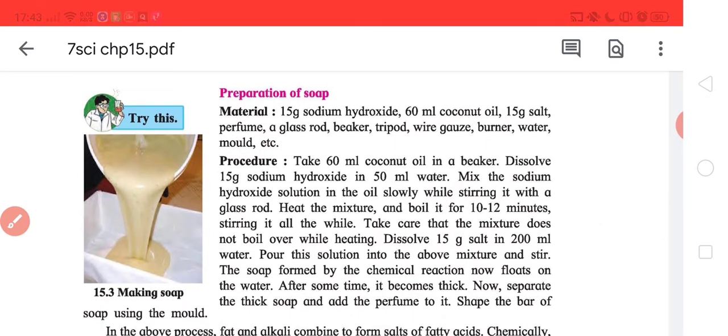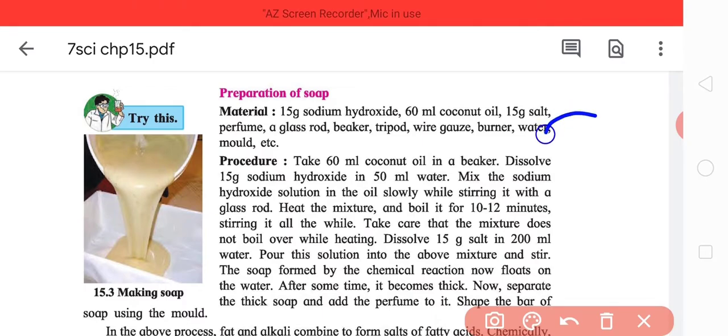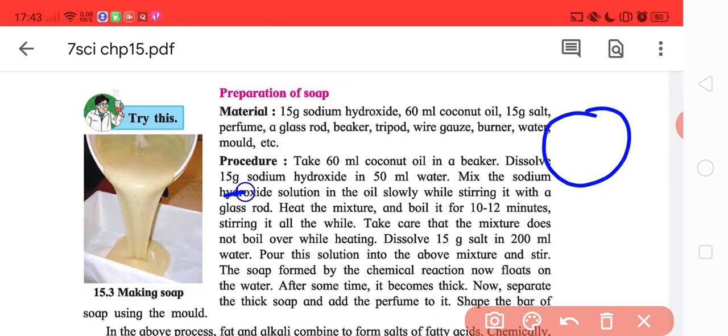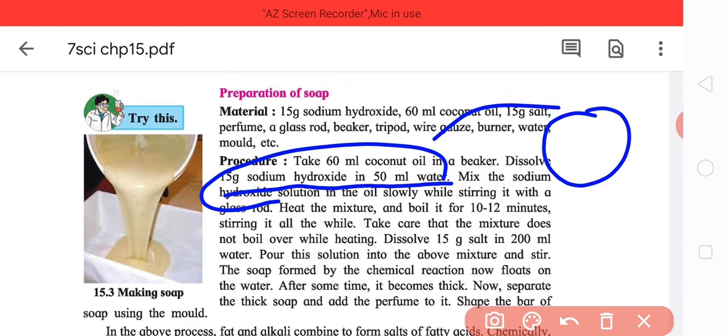You can read this yourself. No, I think I should explain whatever I can. Basically, you take some oil and dissolve some sodium hydroxide in water to create a solution. Now when we have made the solution, put that in oil, heat it and boil it for 10 to 12 minutes.